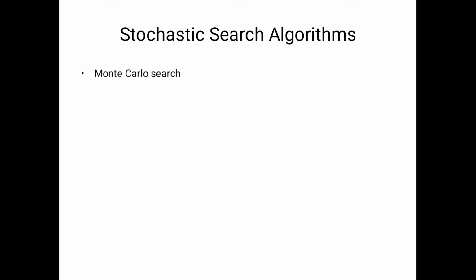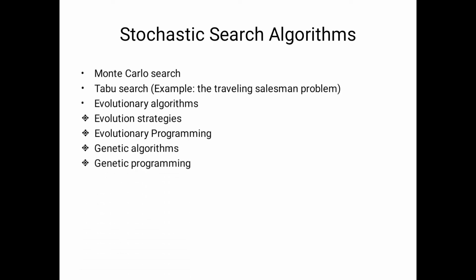Next, what are the stochastic searching algorithms? One algorithm is Monte Carlo search. Another algorithm is Tabu search; for the traveling salesman problem, we already discussed it in design and analysis of algorithms. And the third one is evolutionary algorithms. In evolutionary algorithms, we have covered evolution strategies, evolutionary programming, genetic algorithms, and genetic programming.